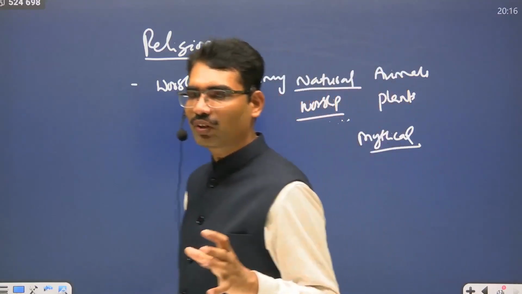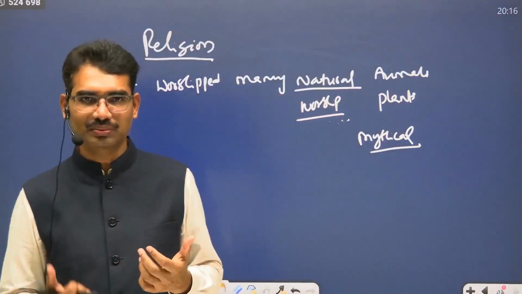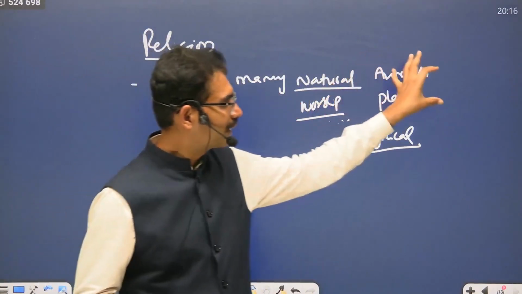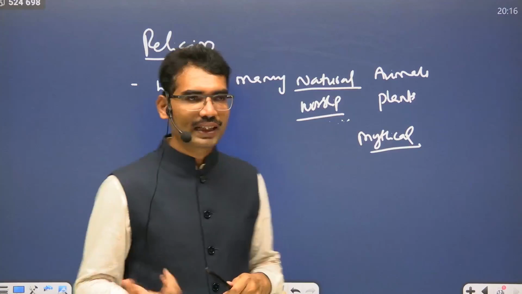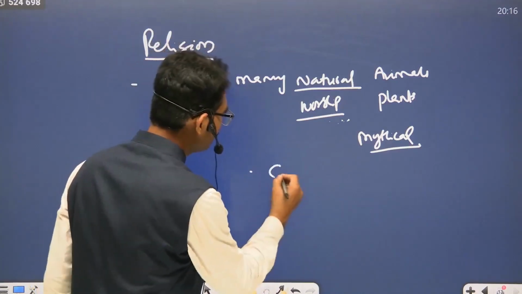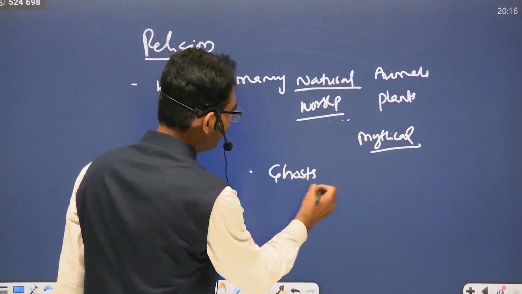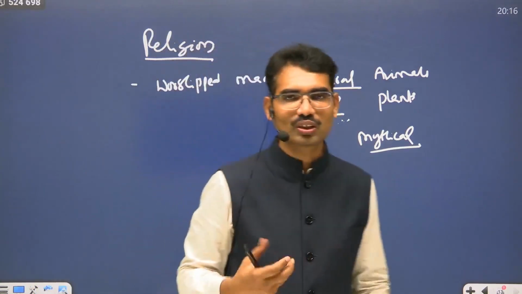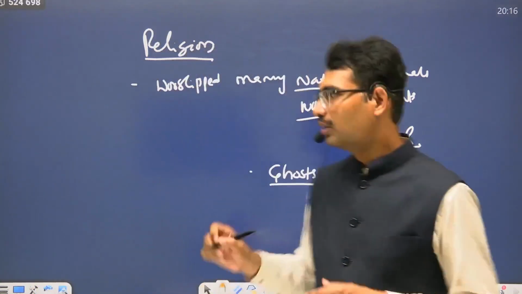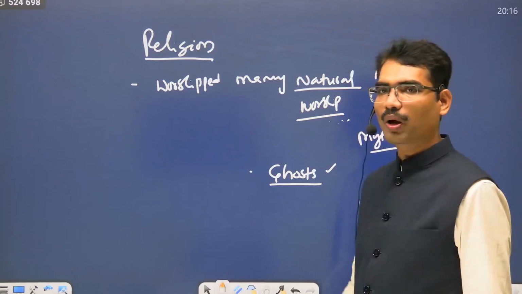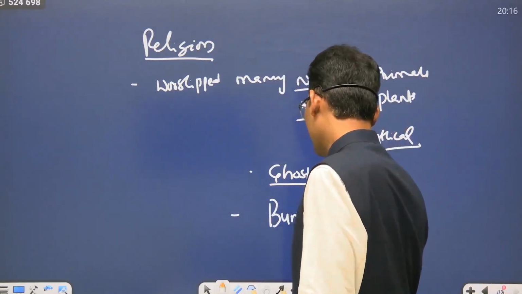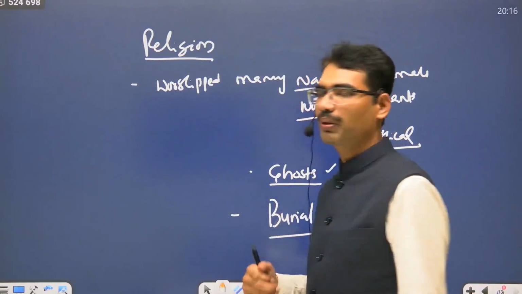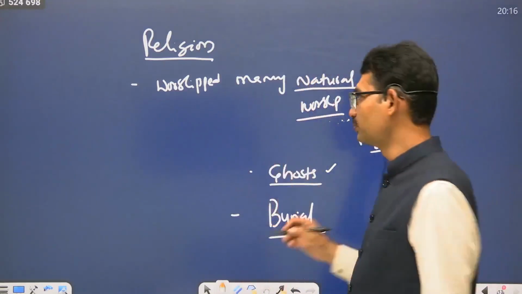So whatever nature was giving, they worshipped. In this form, like tree worship, animal worship, snake worship. They even believed in ghosts also. That's why in some places these seals were used as amulets against ghosts. Probably they were believing in this. They practiced burials also. That's why probably they were believing in a next life.